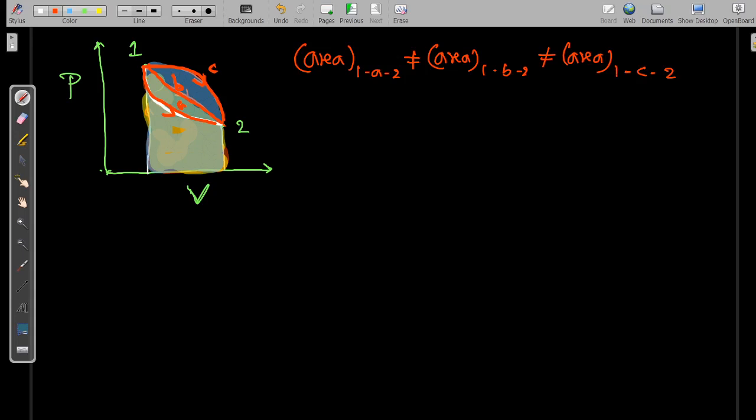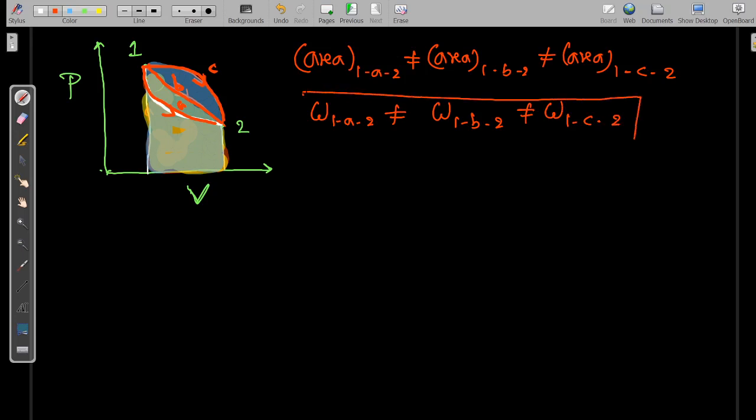Since area represents the work done, work W1A2 should not be equal to W1B2, which should not be equal to W1C2.